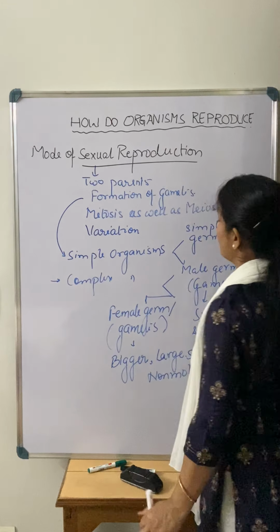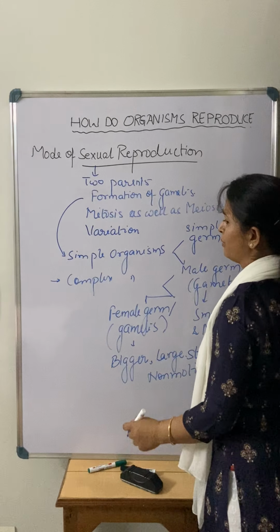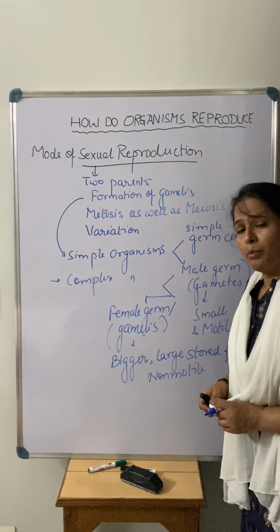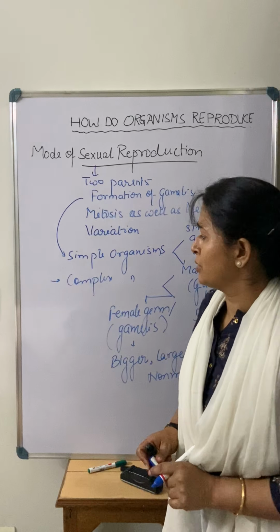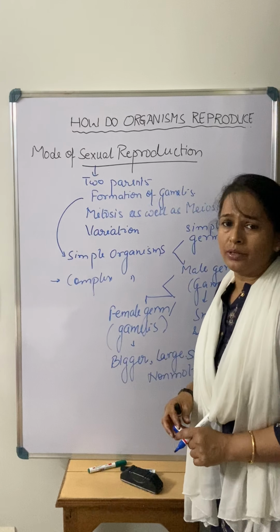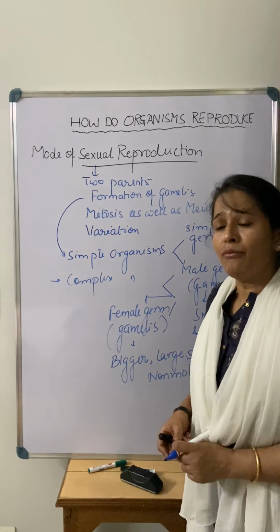When the male and female germ cells fuse together, that process we call fertilization. Another name for fertilization is syngamy, children. After that there is the formation of a new generation, right? So in complex organisms the male and female gametes are different, while in simple organisms they are almost similar.